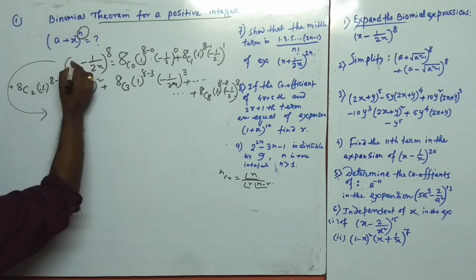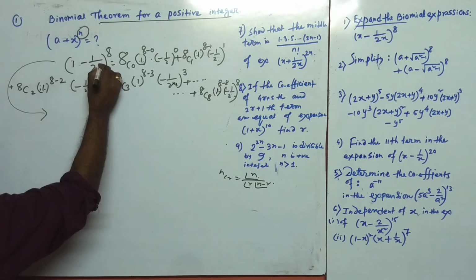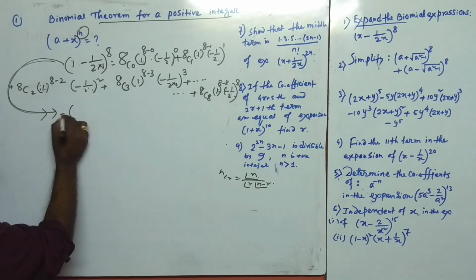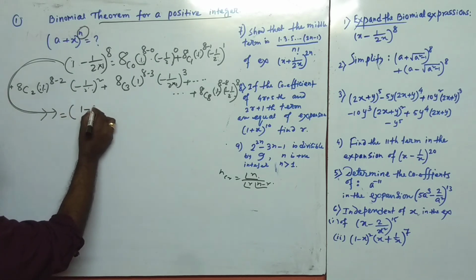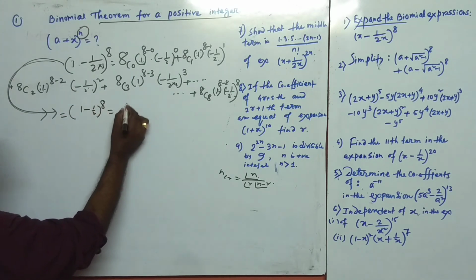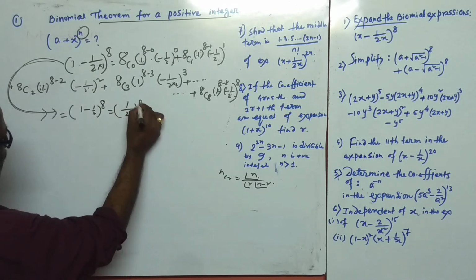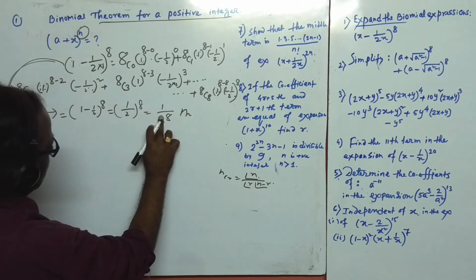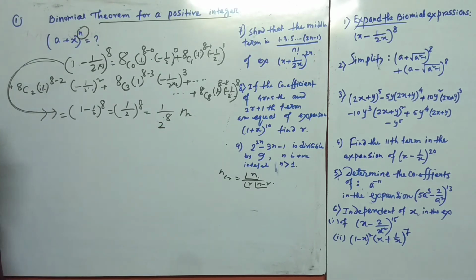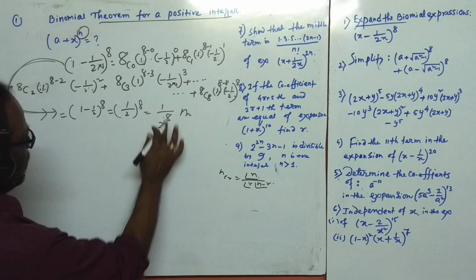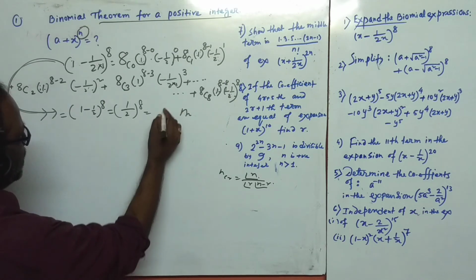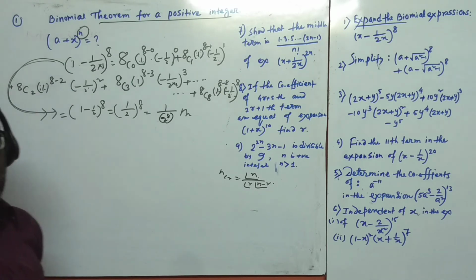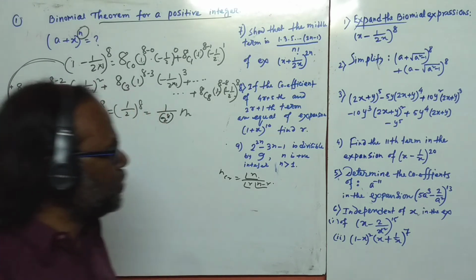So put 1 here. So this is the sum of the coefficients, that is equal to 1 minus half to the power 8, and that is equal to half to the power 8. This is 1 by 2 to the power 8, and this is your answer if we find the sum of the coefficients.